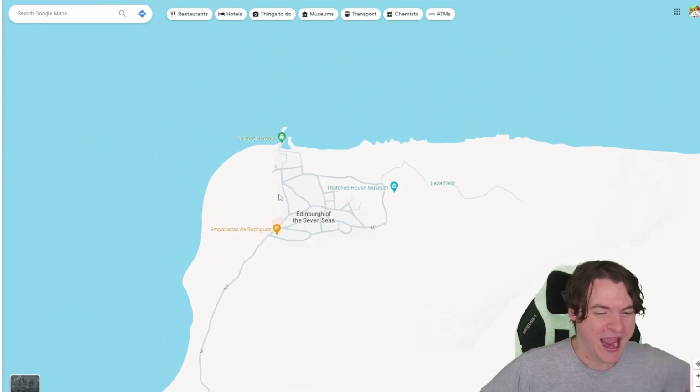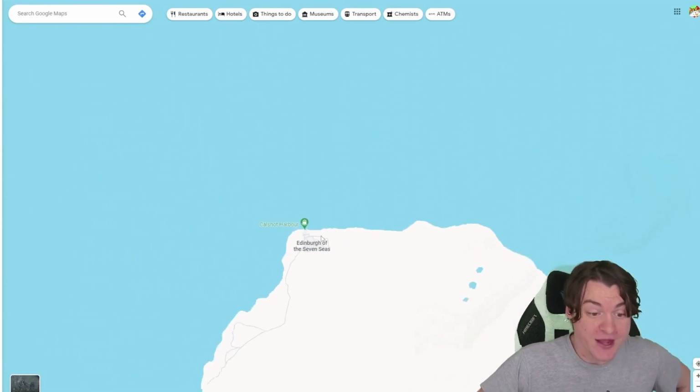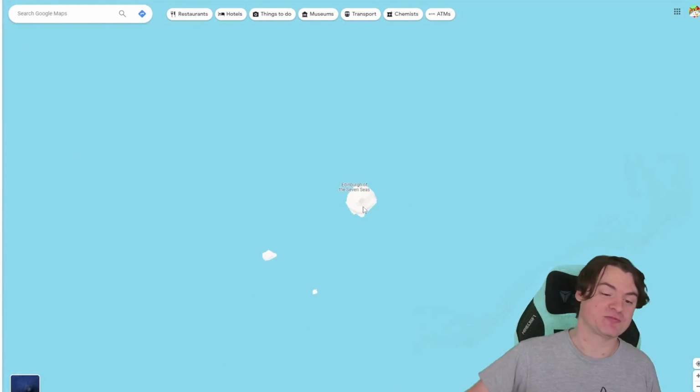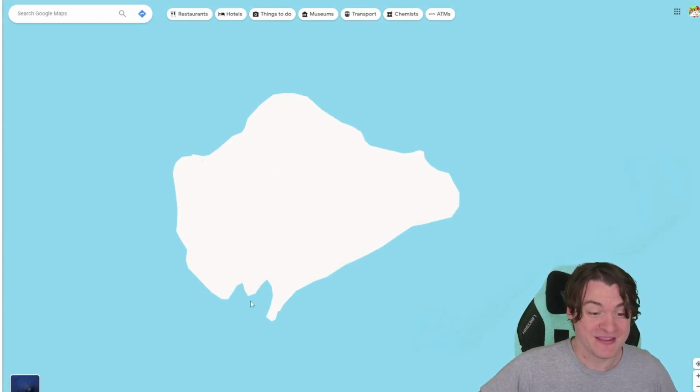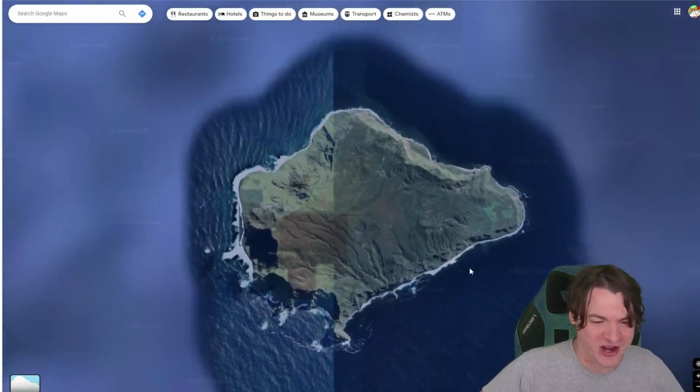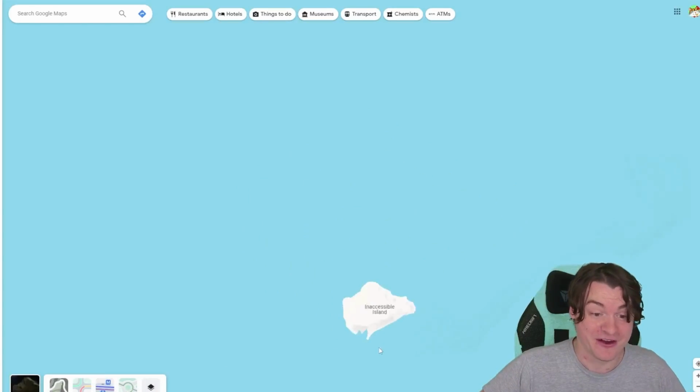Do you see how it has bars and stuff, but no one will go here because this is one of the most remote places on Earth. However, the other refreshment islands have 0 people living on them. This is literally called Inaccessible Island, and it's kind of hard to imagine and hard to believe, but it is in fact very much inaccessible.